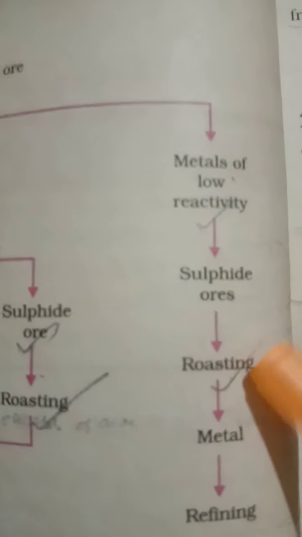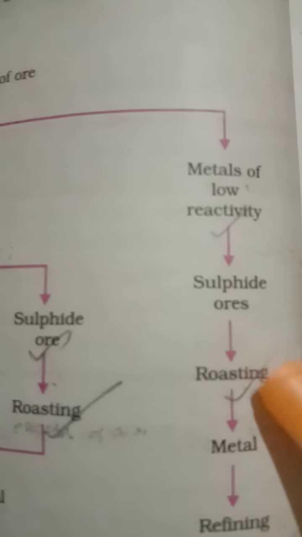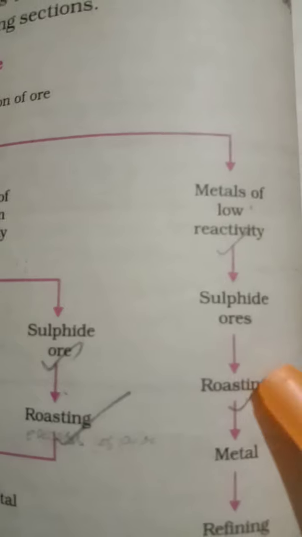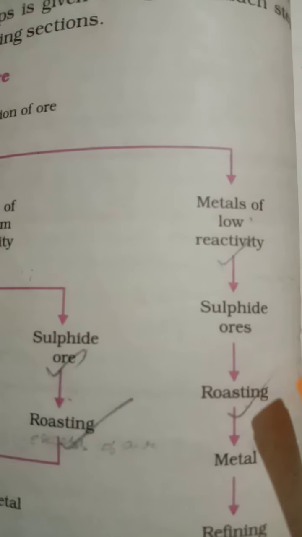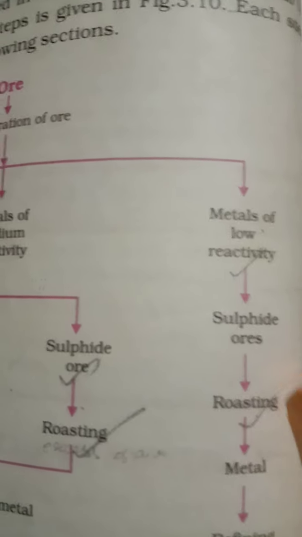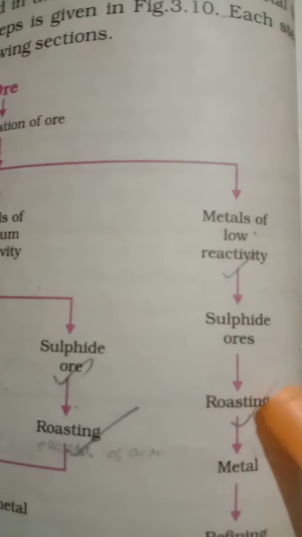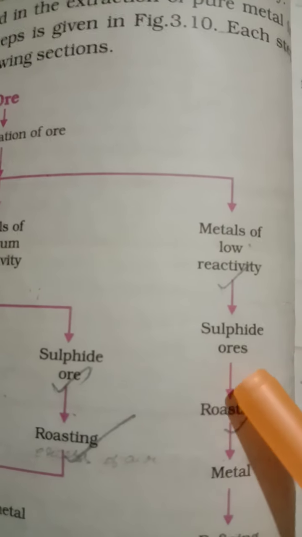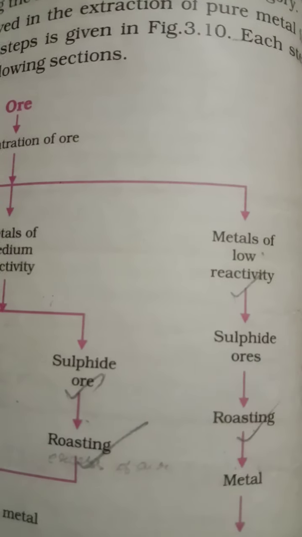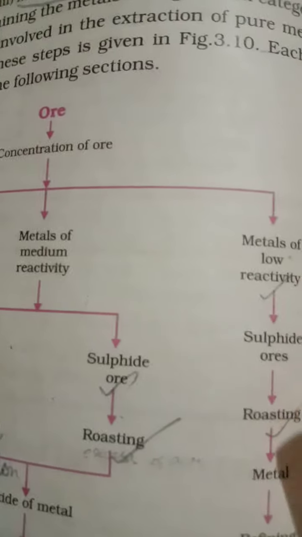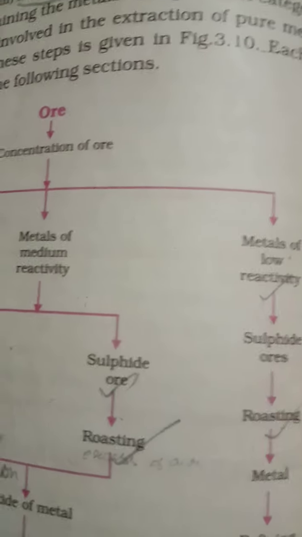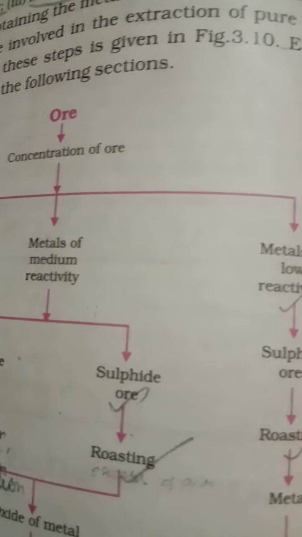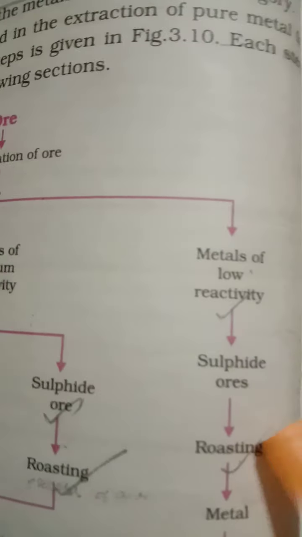In the roasting process, I told you that sulfide ore reacts with oxygen and is converted into metallic oxide. So roasting. Further, it is heated to get metal. Okay.